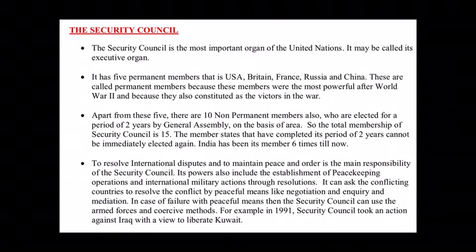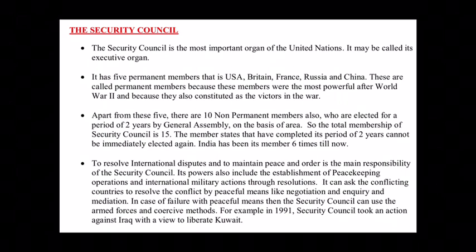For example, it can ask two countries who are at war with each other to resolve the conflict by peaceful means, like negotiation, inquiry and mediation, means by talking or by any means, just resolve the conflict between the two nations. But if there is a failure in those peaceful means, and the two countries did not come to peaceful terms and still kept on fighting, then the Security Council can use armed forces or coercive efforts, that is, forceful methods.